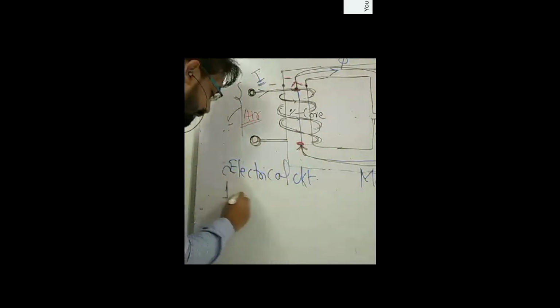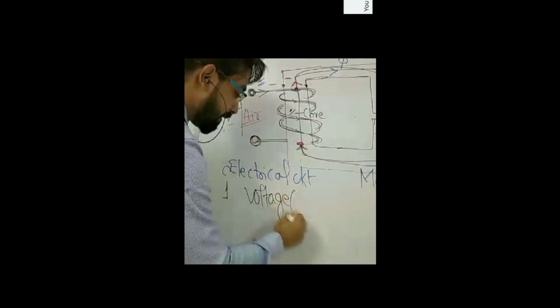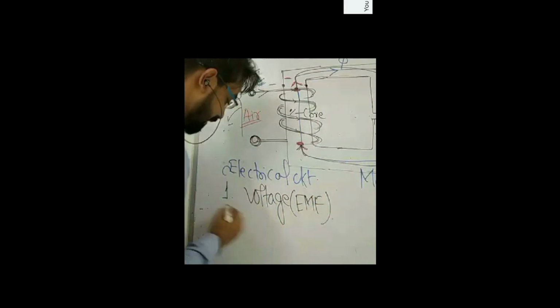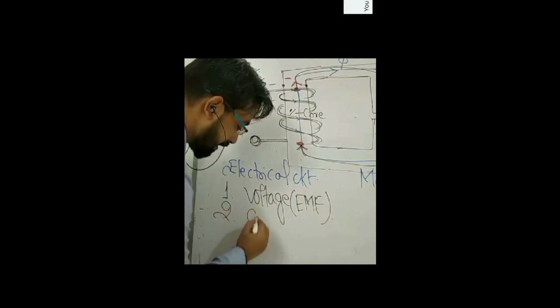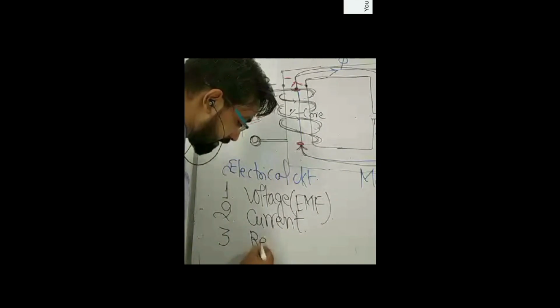Now here we have three quantities or parameters: voltage, a common term, we know it by EMF. Then second is current, and then third is your resistance.